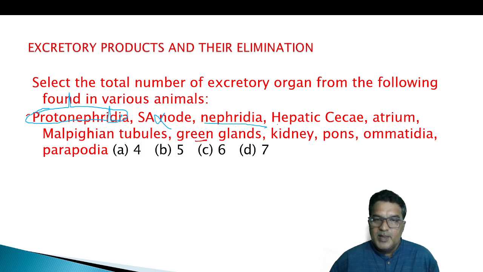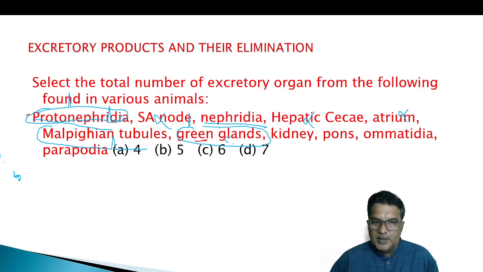Nephridia, earthworm. Hepatic caecum, digestive enzymes secrete. Atrium, part of the heart chamber. Malpighian tubule, we can say. Then green glands, yes, green glands also.